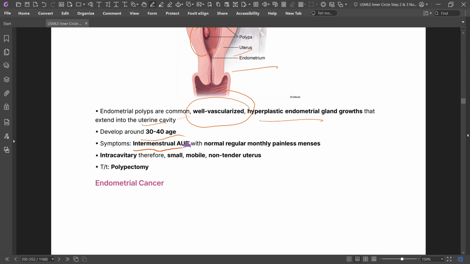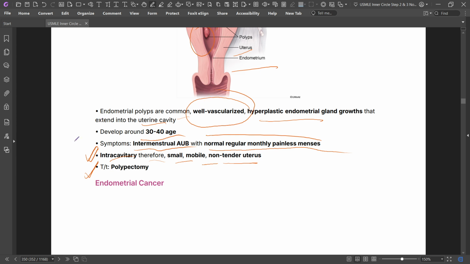Symptoms: intermenstrual abnormal uterine bleeding with normal regular monthly painless menses. On examination, there is a small mobile non-tender uterus, and polypectomy should be done.